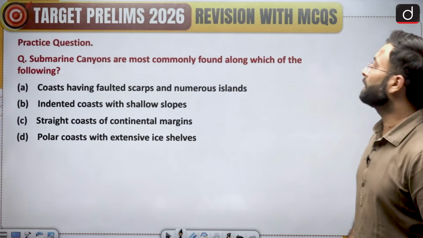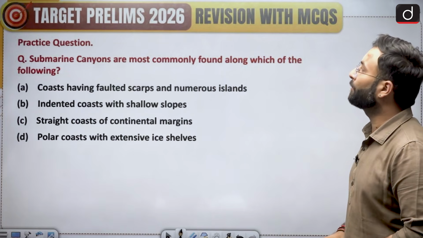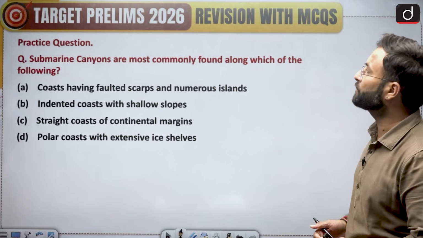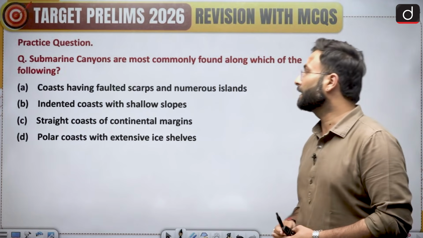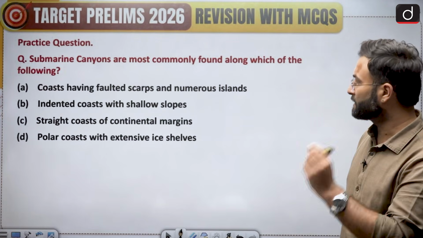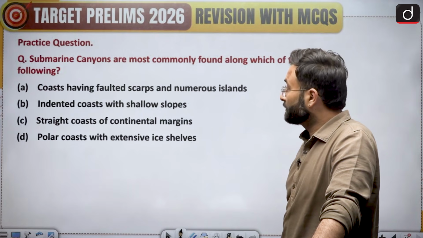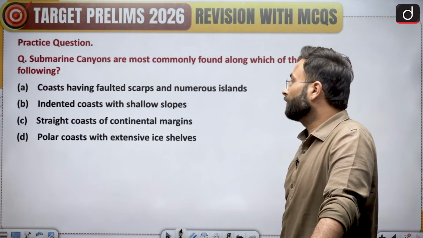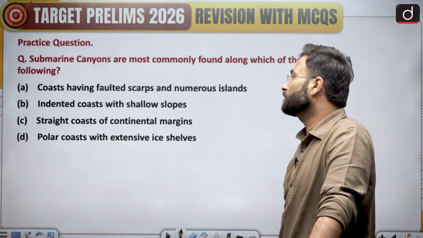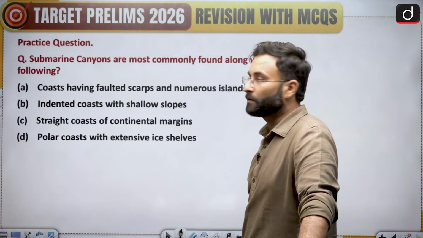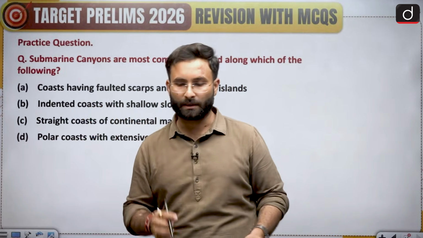Now in the end there is a practice question for you. Submarine canyons are most commonly found along which of the following? A, coast having faulted scarps and numerous islands. B, indented coast with shallow slopes. C, straight coast of the continental margins. D, polar coast with extensive ice shelves. Okay, so you can attempt this question and answer to me in the comment box.